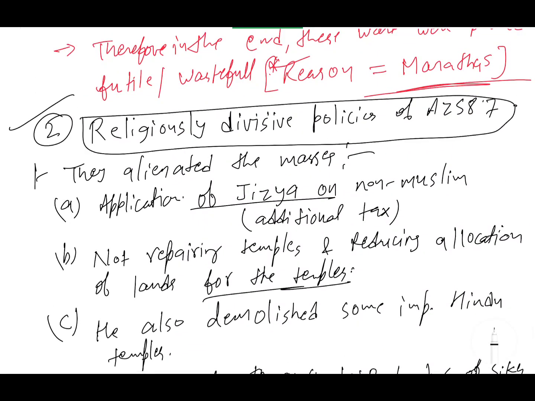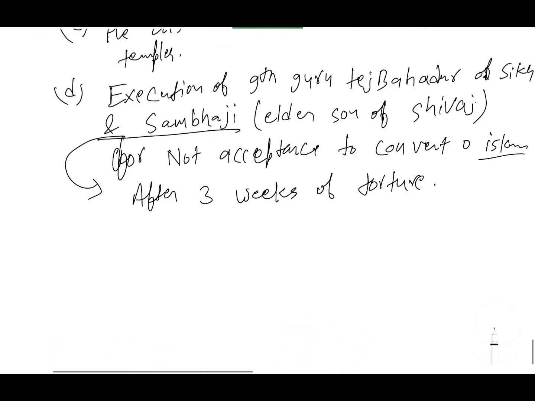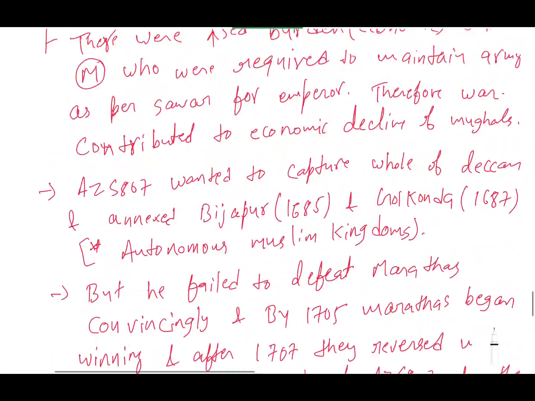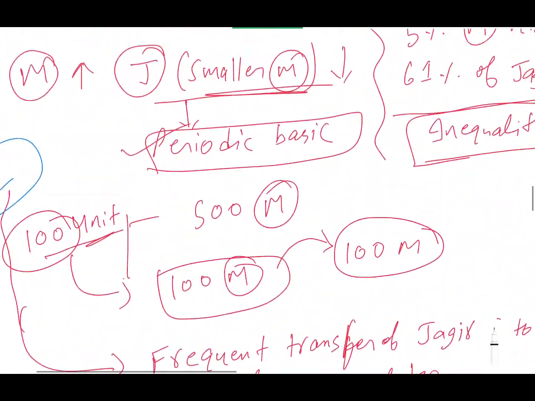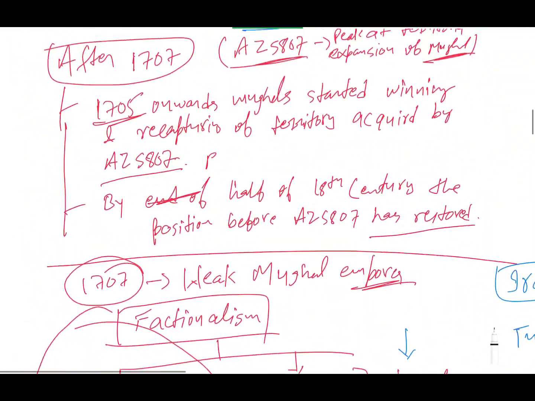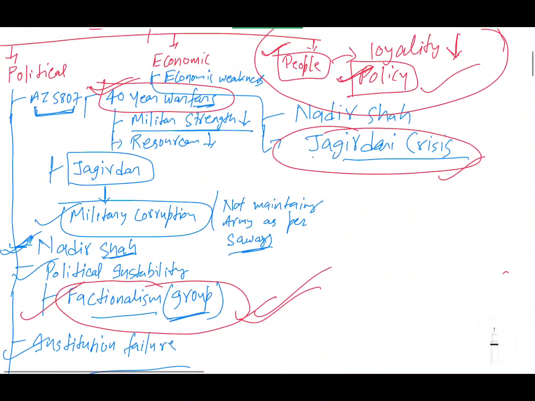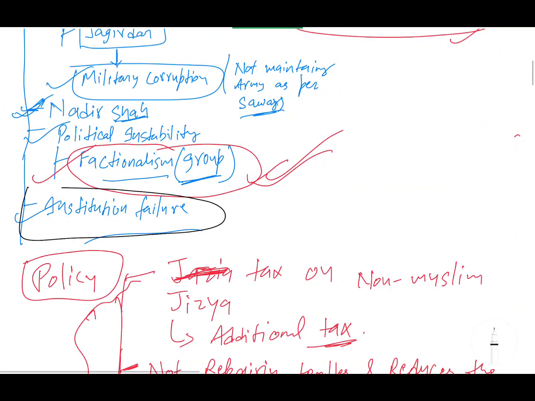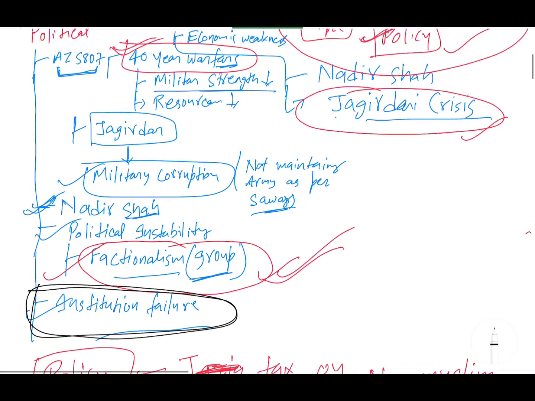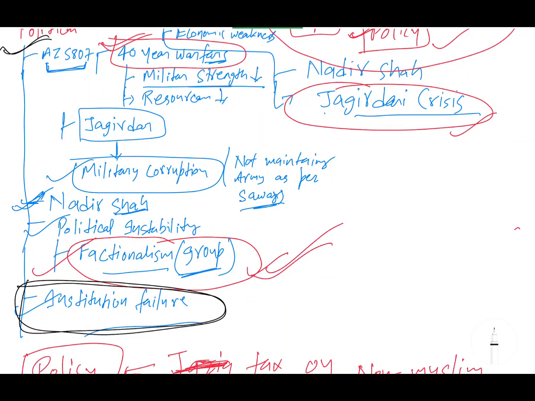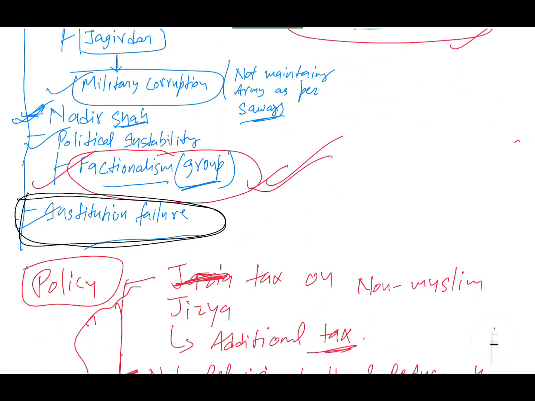Okay, next is institutional failure. I have told you initially, I had dictated one point, much above. I have written one point related to institutional failure. You can see this institutional failure is also in the political reasons for the decline of the Mughals. So institution is nothing but the Mughal court. Just like in India, a democratic country, how the cabinet is working.